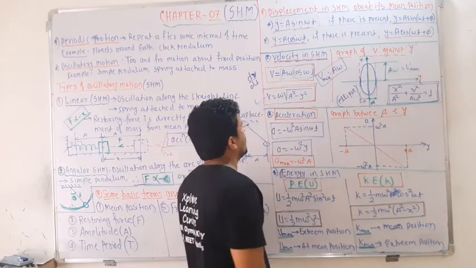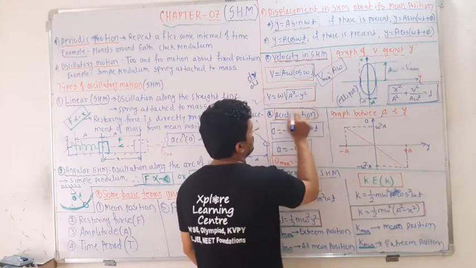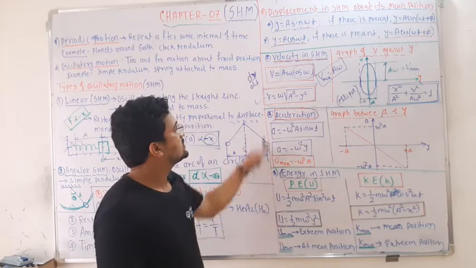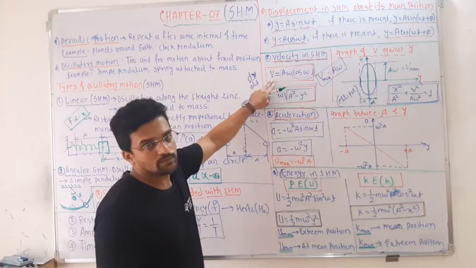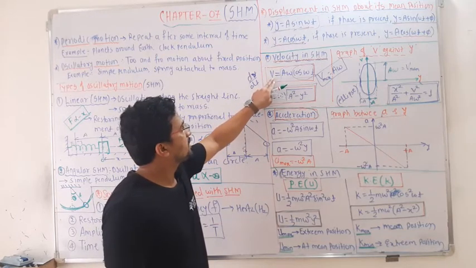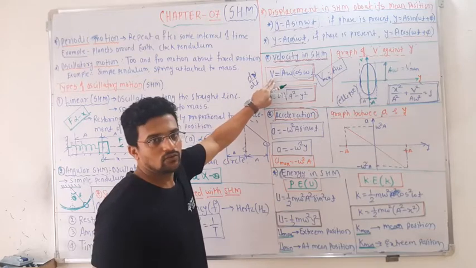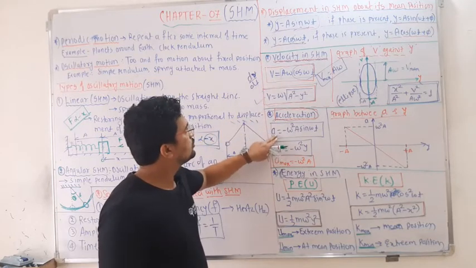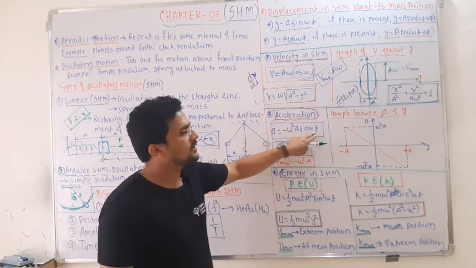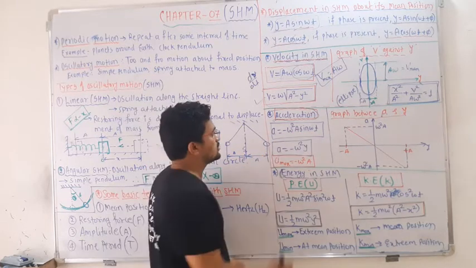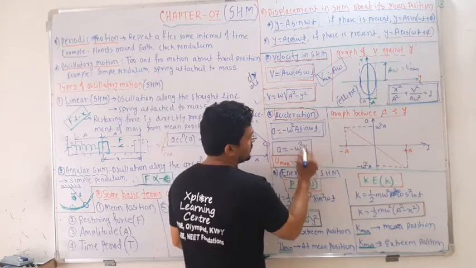Next, if there is a velocity, there must be an acceleration. Acceleration is the rate of change of velocity with respect to time. That means you have to differentiate this equation with respect to t. You will get a is equal to minus omega square a sin omega t.